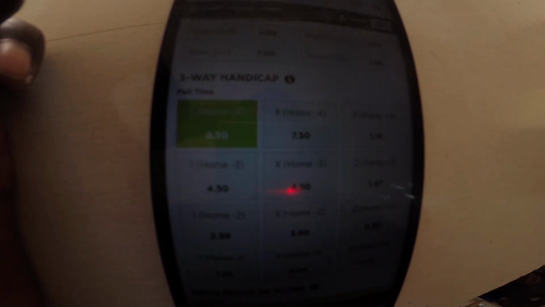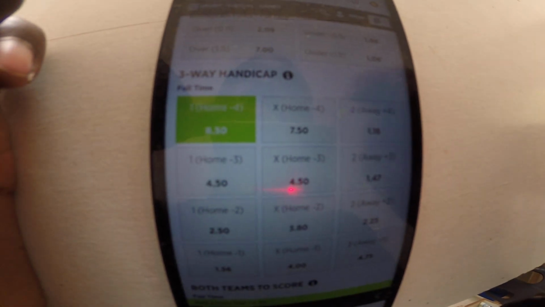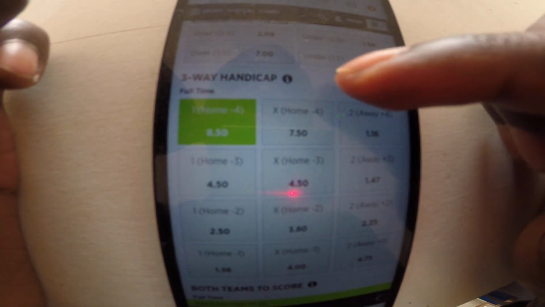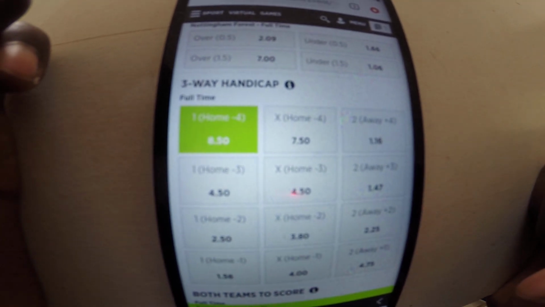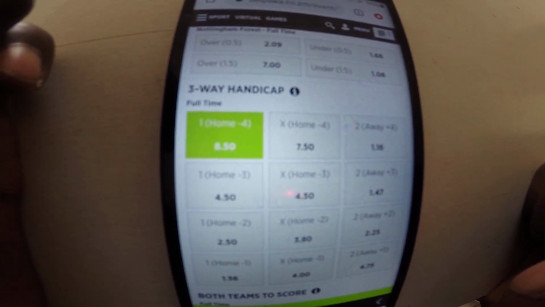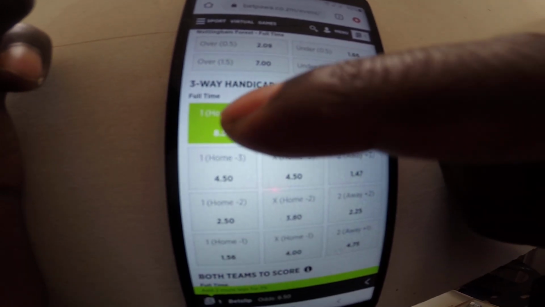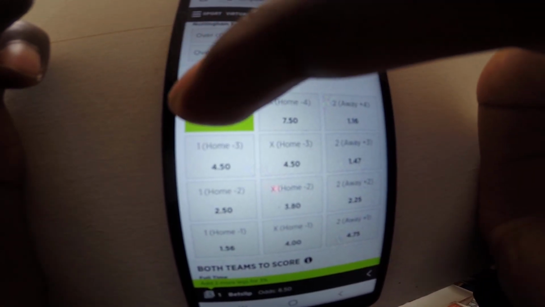In actual sense, Arsenal have won by 5 goals to nil, but for the sake of your ticket, it means that Arsenal have only won by a goal to nil. So that's what that option means.